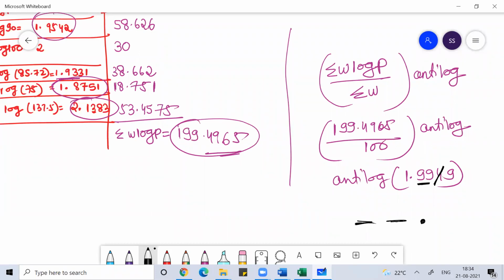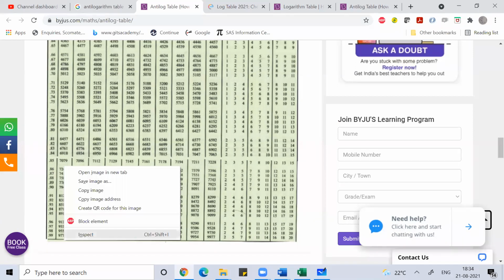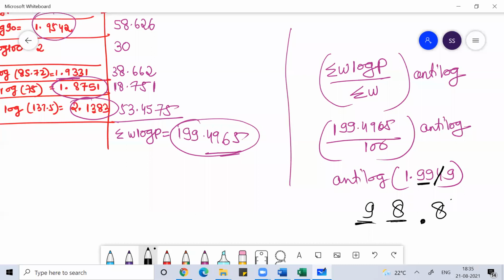Here I need the anti-log of .99, so I check column 99 and row 4. The value is 9863. Column should be 99, row should be 4. The value is 9863, plus the mean difference for 9, which is 20, so 9863 plus 20 is 9883. So your final answer will be 98.83.